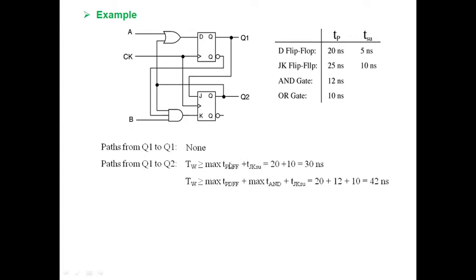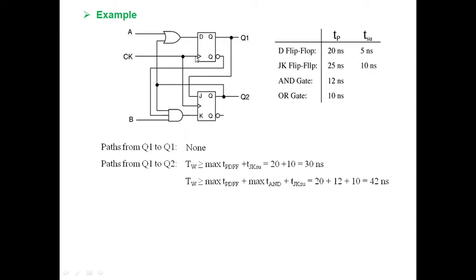Whenever I am finding Q1 to Q2, in the first path Q1 passes to the JK flip-flop and Q2. The Q1 will be exhibiting something that has happened due to this flip-flop, right? That means some signal has propagated through this flip-flop and Q1 has changed its state.